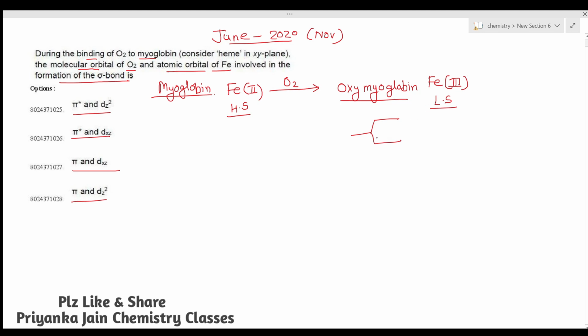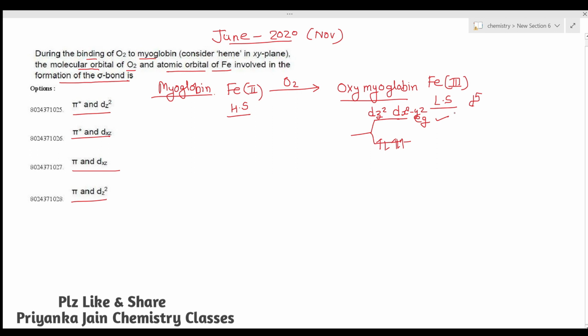Now you can consider this will be the diagram for the d orbitals. This is low spin. So in the iron +3 state, there will be 5 electrons in the d orbitals, d5 configuration, and the electrons will be present in this manner. 5 electrons will be present at this position, so these 2 orbitals will be vacant. These orbitals are the eg orbitals, dz square and dx square minus y square. These 2 orbitals are vacant. If we consider the bonding between O2 and the iron, then these orbitals will be involved.